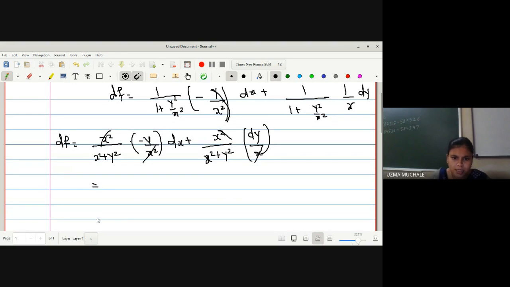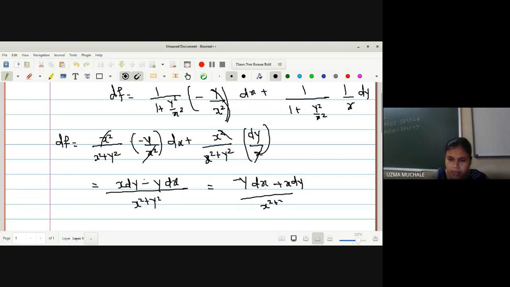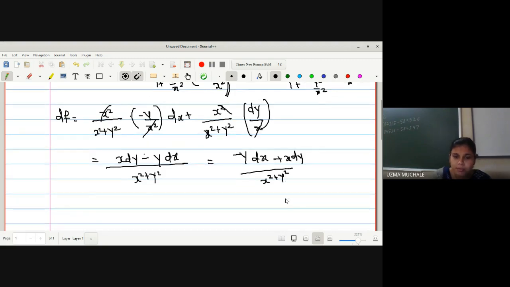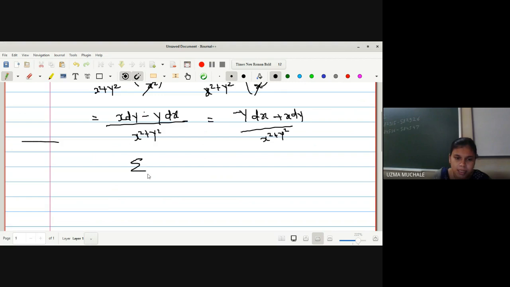And what I get as the result is x dy minus y dx, or you can write the result as minus y dx plus x dy divided by x square plus y square. Writing in the form of summation over i of fi dxi means,